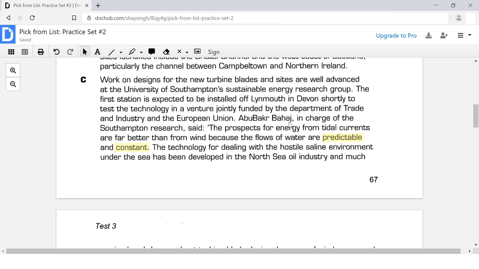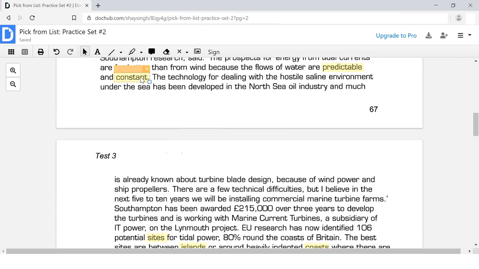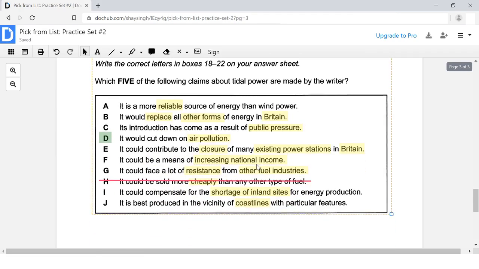Abu Bakr Bahaj, in charge of the Southampton research, said the prospects for energy from tidal currents are far better than from wind because the flows of water are predictable and constant. So what it's saying is that basically tidal energy is better than wind because it's more predictable, it's more constant, or in other words, it's more reliable.